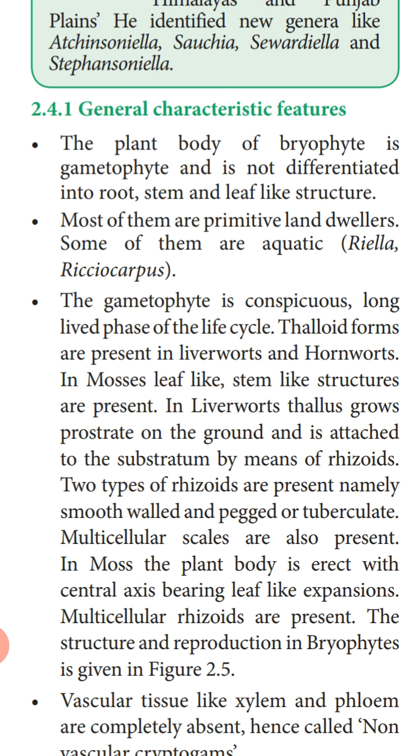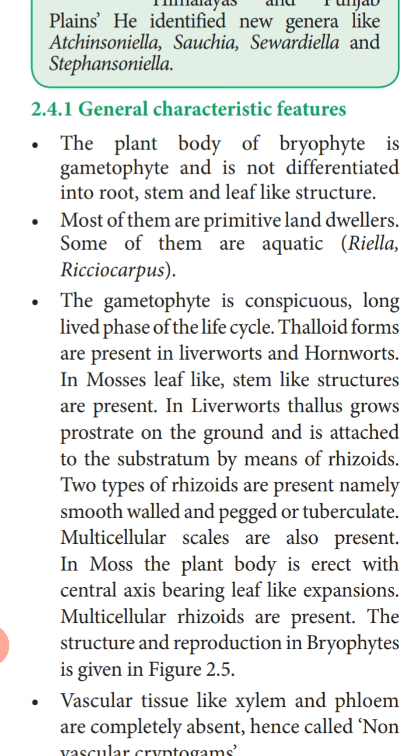Thallus means what? They are growing flat on the surface. The plant body is flat on the surface of the soil. So thalloid forms are present in the liverworts and hornworts. So two groups of plants, two types of bryophytes, two classes of bryophytes, that is the liverworts and hornworts. In these species, the plant body is thallus-like. In mosses, that is another class of these bryophytes, leaf-like and stem-like structures are present.